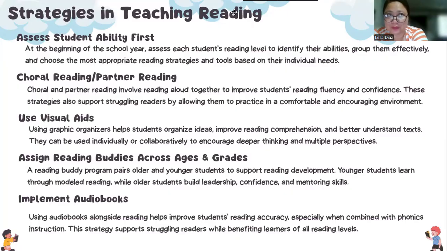So if you were able to assess your student, as I mentioned a while ago, you could adjust your kind of strategy, or you use a strategy that will suit their level of ability. Whether they could comprehend well in the strategy that you will be using, would it suit them? So that's the first one. The first thing to do is to assess students' ability first. We have to know our students well.